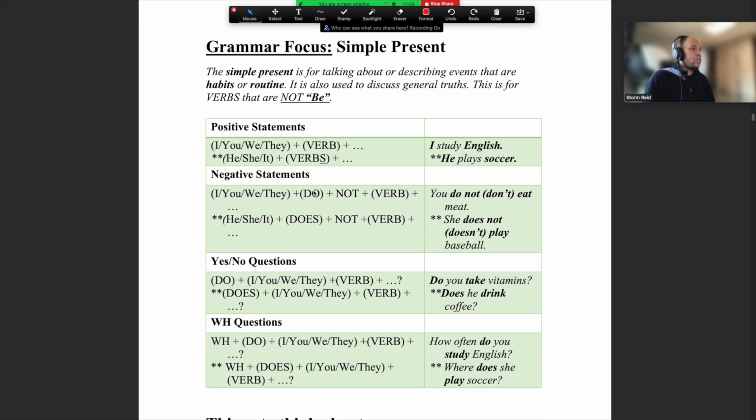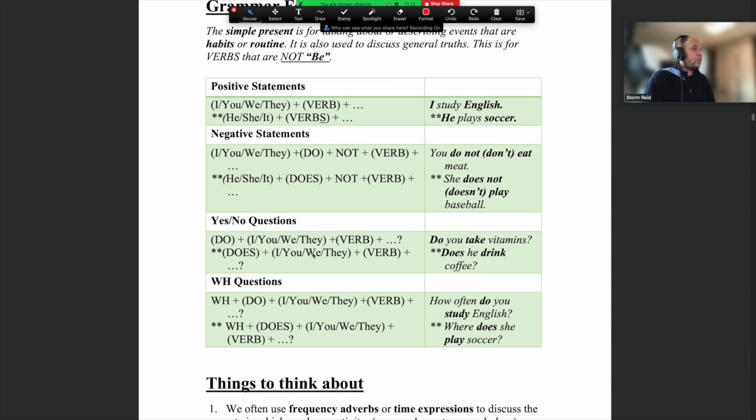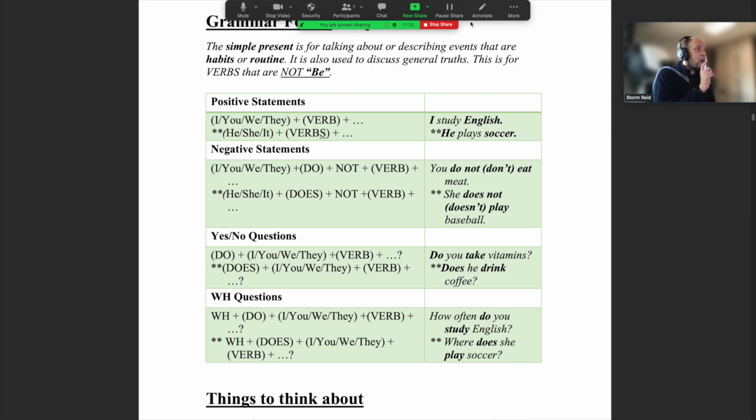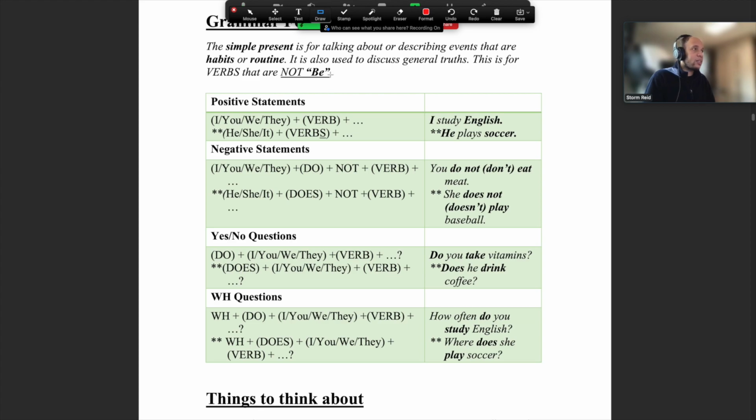Okay, so let's scroll down and let's see some of these examples here. All right, so remember what I said. You need to remember that we use do and does when we're using negatives, yes, no, and WH, okay? Now we're gonna check this in a minute, but let's look at positive statements first, okay? So with positive statements, it's very easy. We have our subject, right? I, you, we, they, whatever it is, okay? She, it, he is all here, okay?